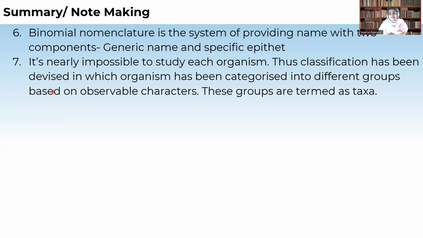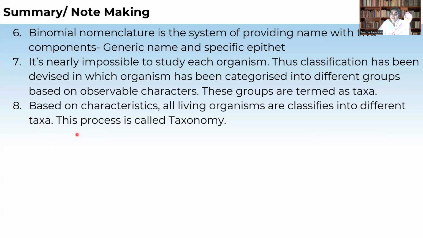For example, those organisms which give birth to the young ones, take care of their young ones, and have mammary glands, all those are called mammals. And some of the organisms which are crawling, which have similar characters, we are calling them reptiles. For example, those organisms which eat other animals, we call them carnivores. So likewise, based on certain characteristics, we are grouping them in different groups based on similar characters, and all those groups we are naming taxa.